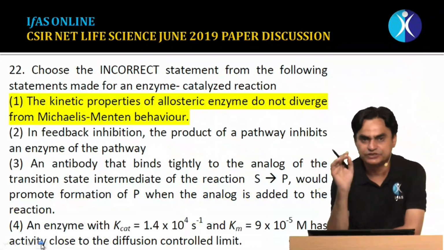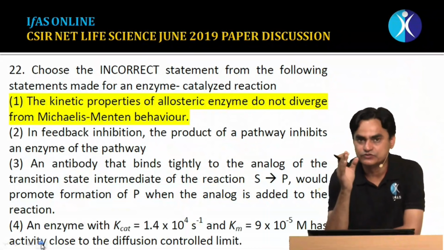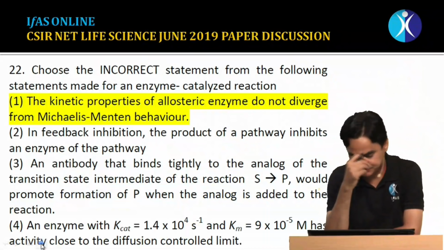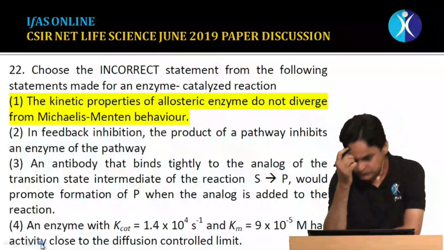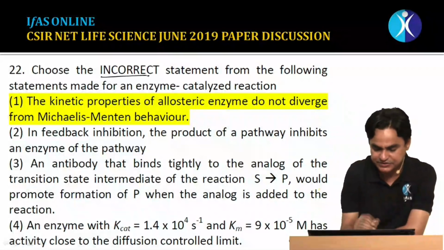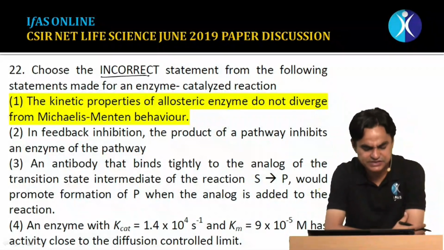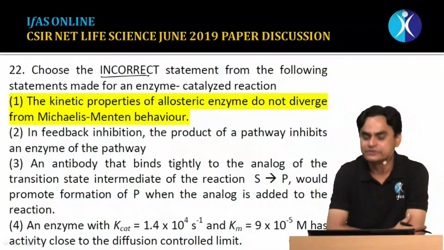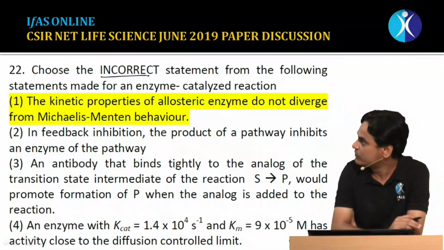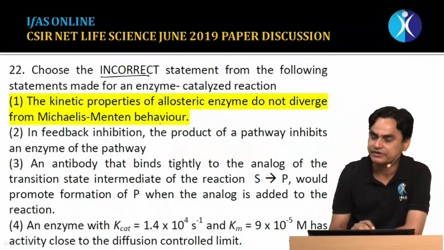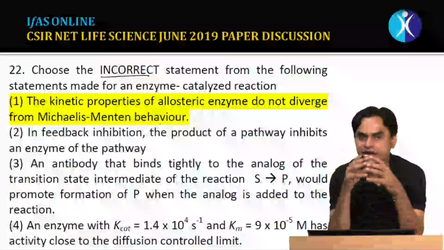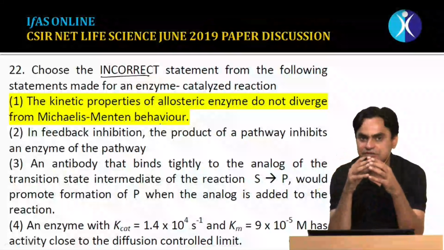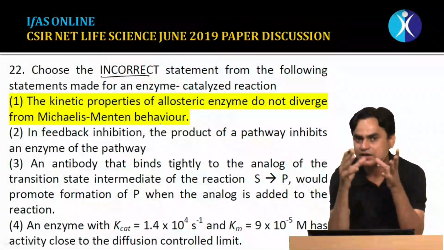Question number 22, again from biochemistry. This is a question from enzymes. This question is very easy. You have to choose the incorrect statement. The first statement says that the kinetic properties of allosteric enzymes do not diverge from Michaelis-Menten behavior. This is a false statement, because we know that Michaelis-Menten enzymes obey the Michaelis-Menten equation.